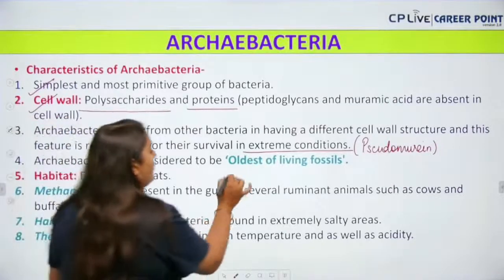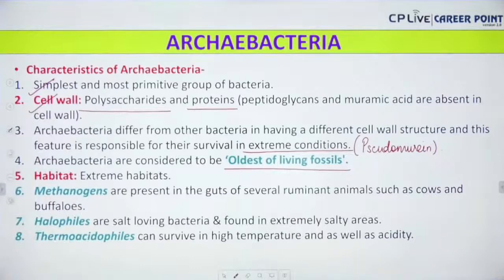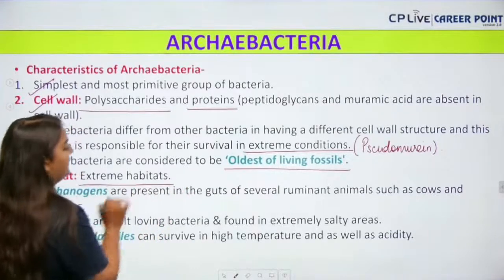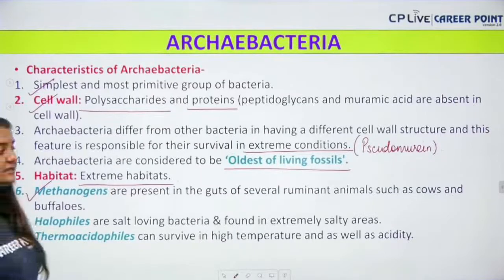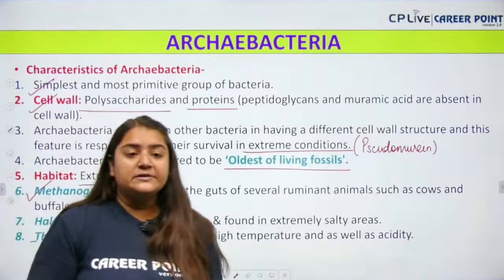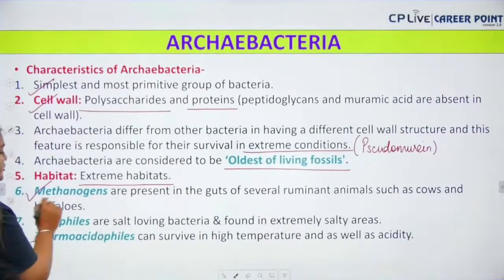Archaebacteria are considered to be the oldest living fossils. Clear, everyone? Next up we have habitat, which is extreme habitat. For example, it is found in the gut of ruminants, that is your buffalo and cows, etc. And yes, of course, they are called methanogens.